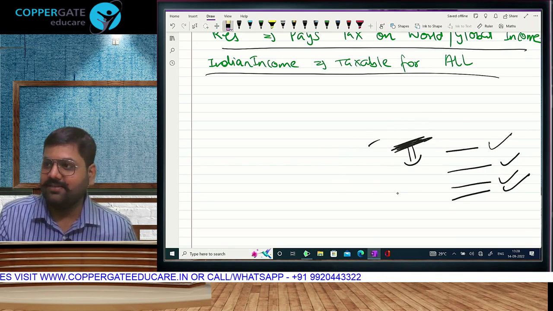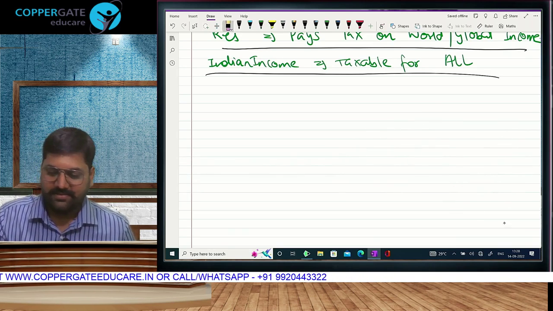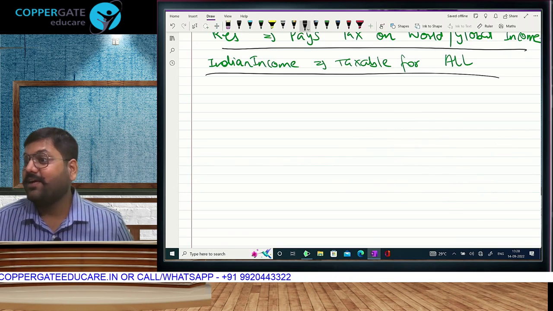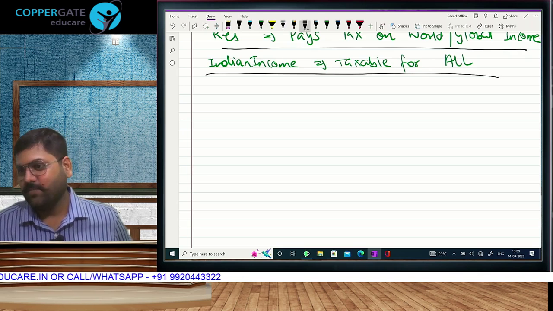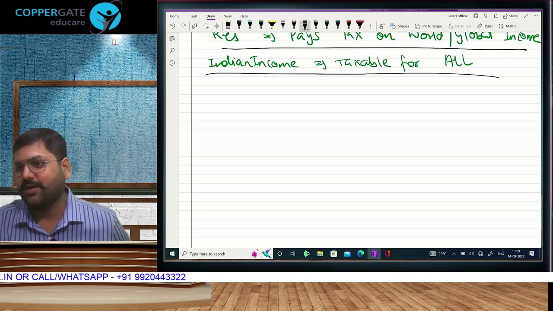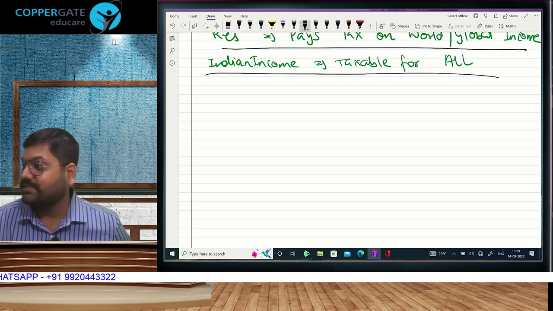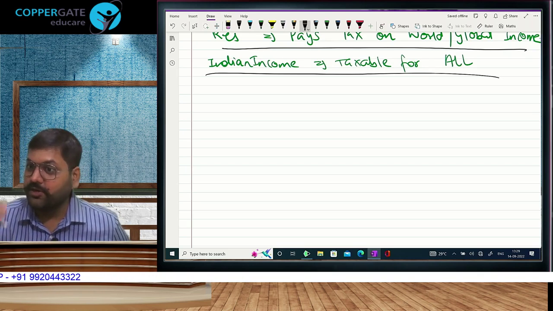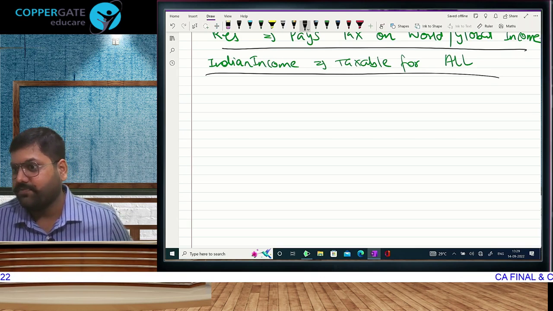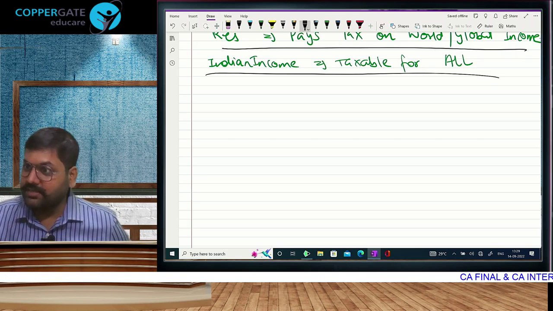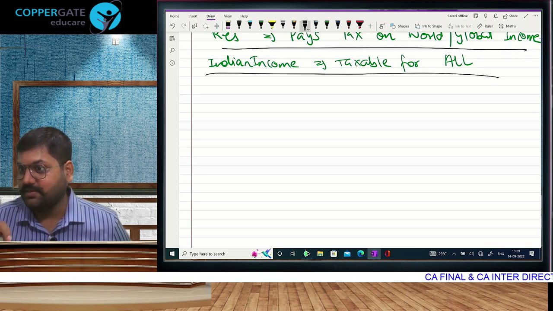CA Final international tax. CA Final direct tax nahi, international tax. Because multiple countries are involved, all that becomes a part of the syllabus of direct tax. Direct tax in CA Final is 100 marks. That also includes 30 marks international tax. If you have seniors, they must have told you at some point of time. That 100 marks includes compulsory 30 marks international tax.